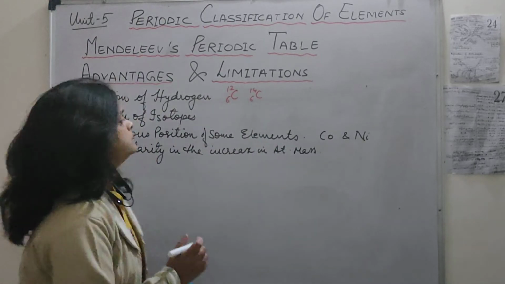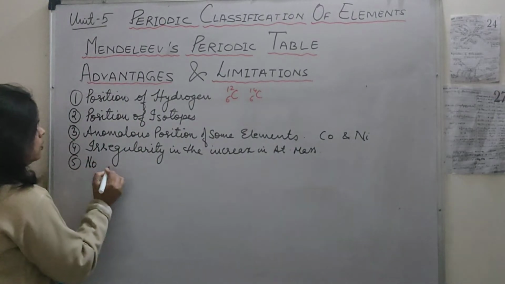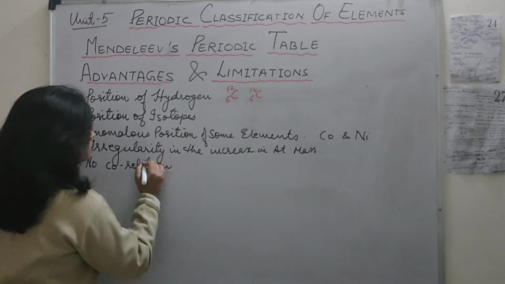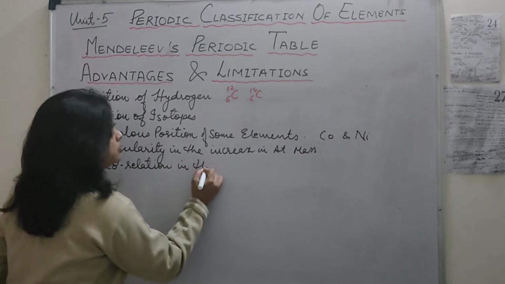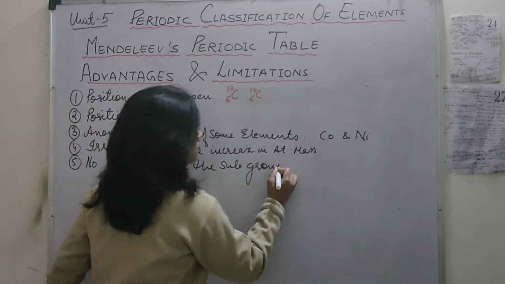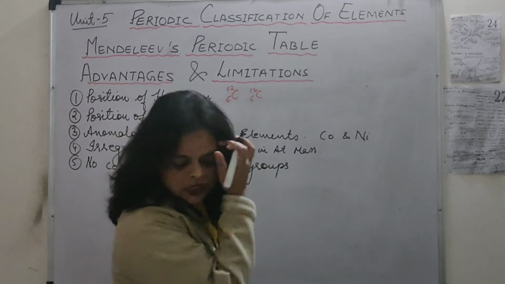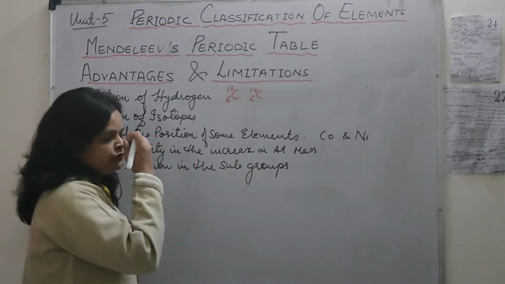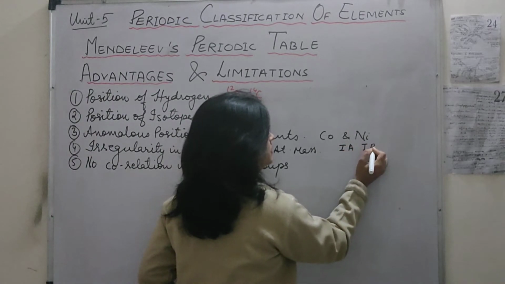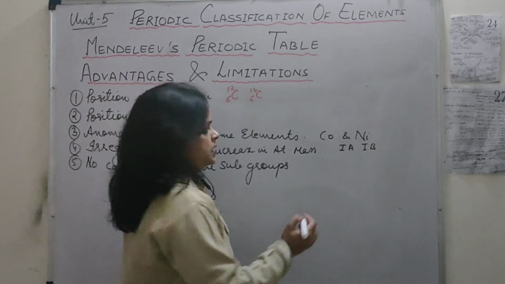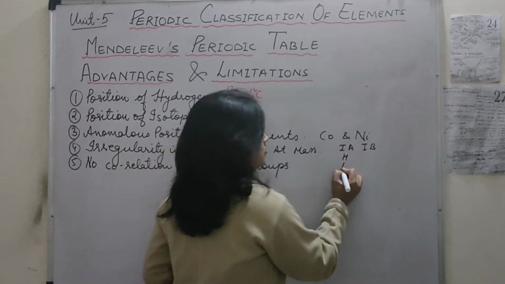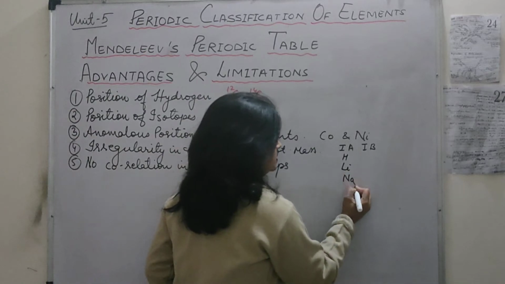No correlation in the subgroups. Like our first A and first B, students. We remember that in the first A group in Mendeleev's periodic table, there were elements like this.